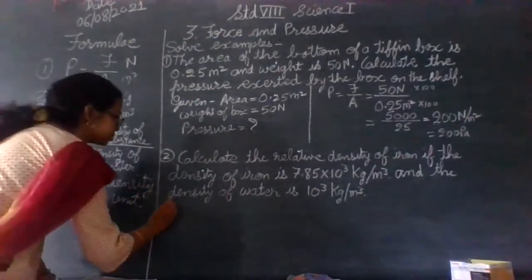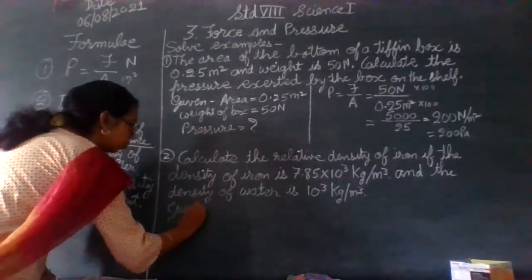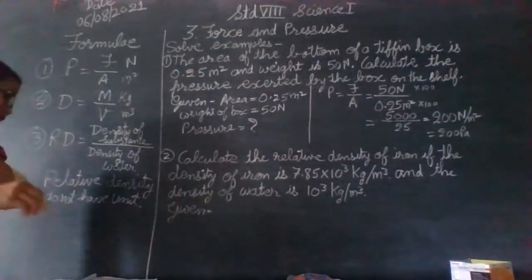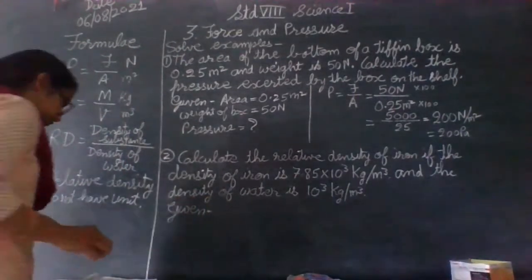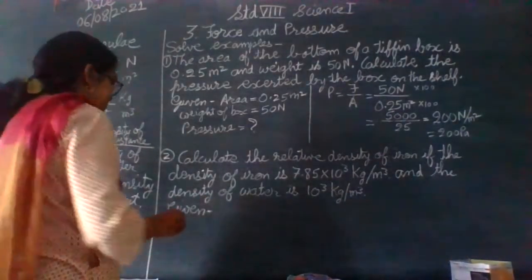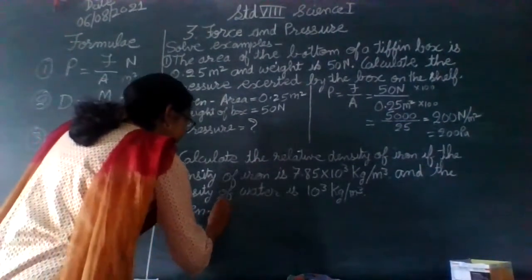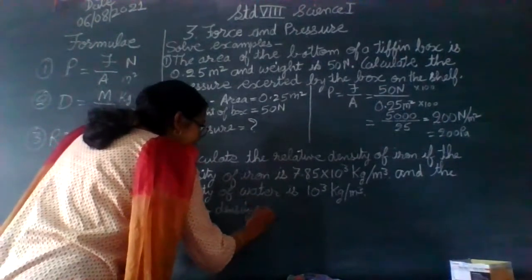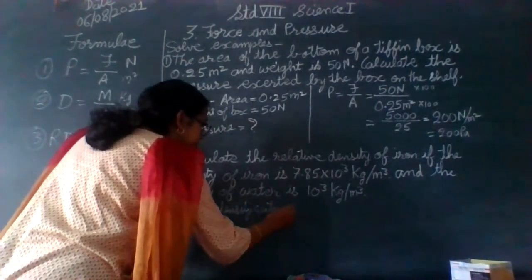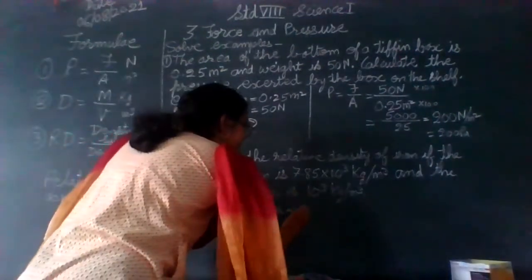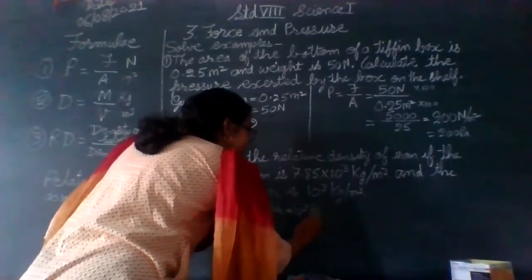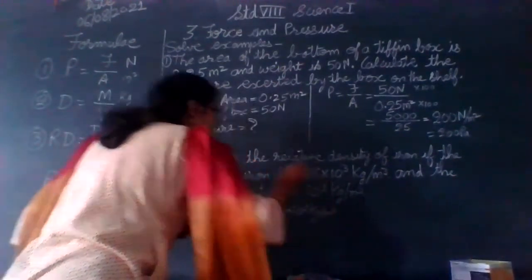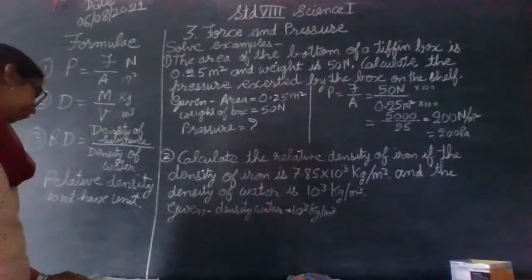Now, what is given in the second problem? Write out first of all. Given is density of water. Density of water is given. That is 10 raised to 3 kg per meter cube. Okay. Another thing.